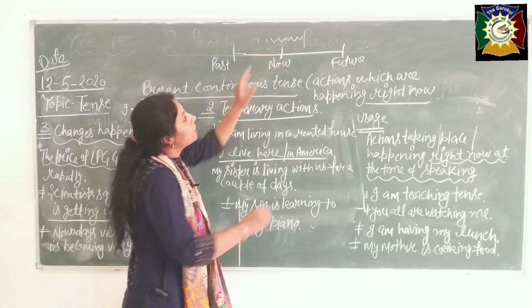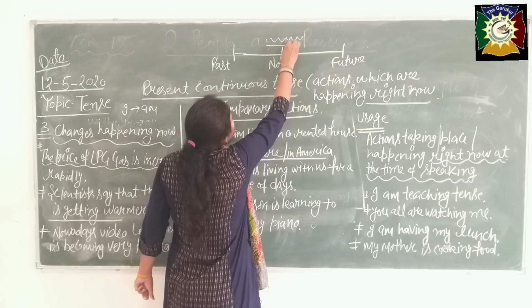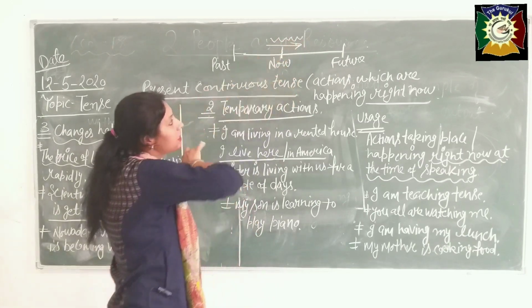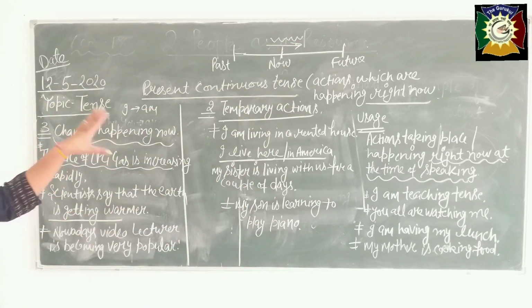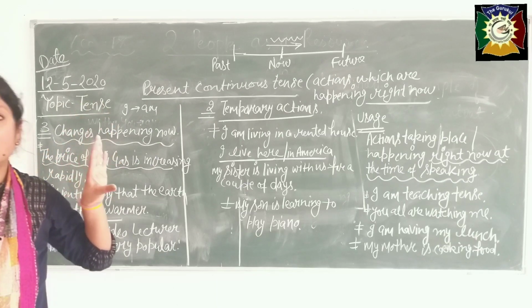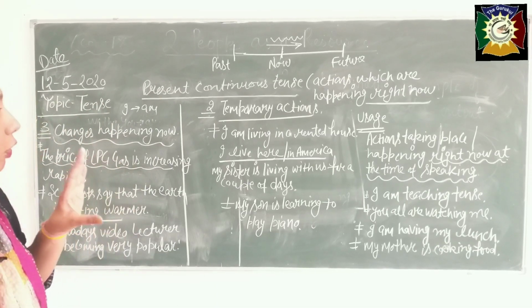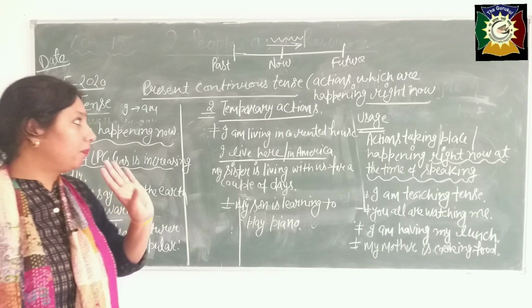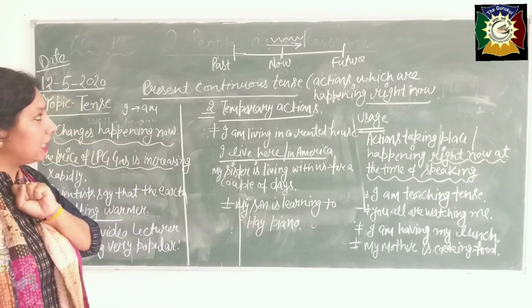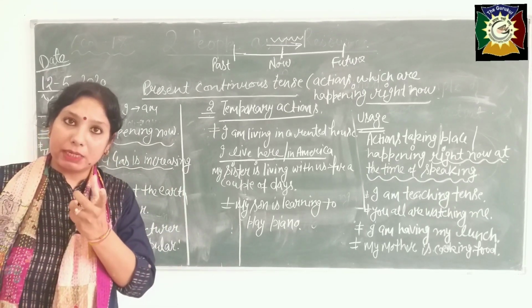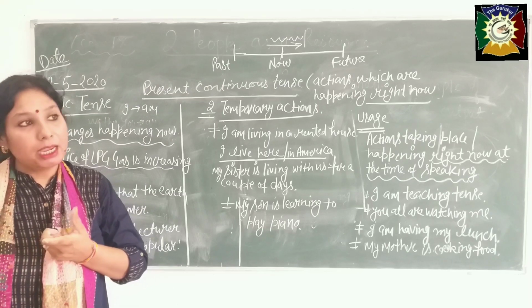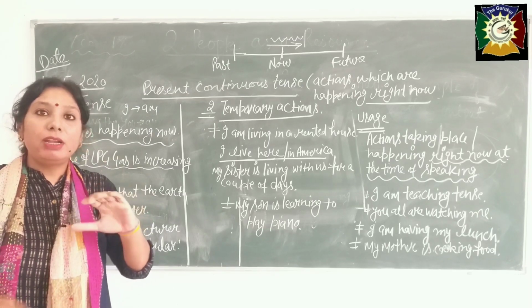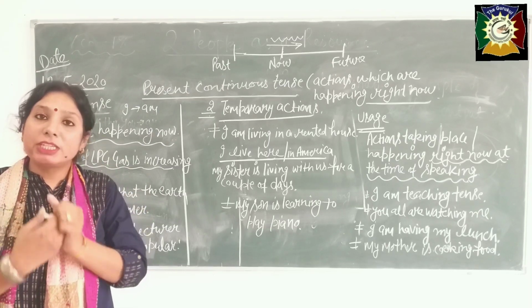See beta, action is going on, it is in process, okay, that's why we use present continuous tense. So what you will do, first of all, you will sit in your room. See what your mother is doing, what your father is doing, what your brother is doing. You will write some lines on that, and which tense will you use, beta?